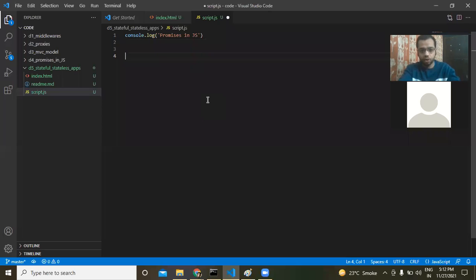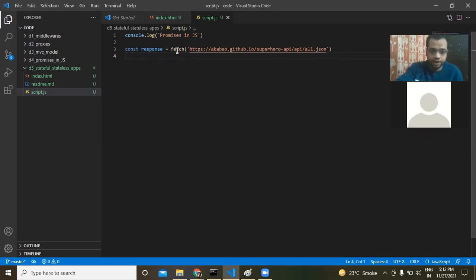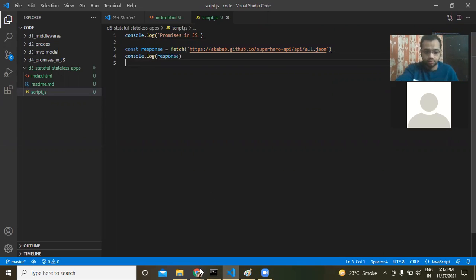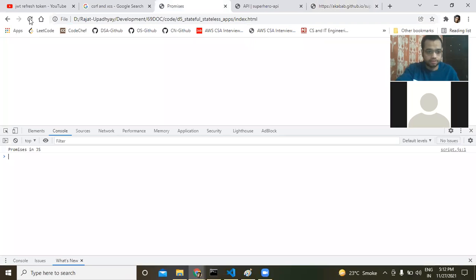So how do we make an API call in JavaScript? We make the call by using fetch. Within single quotation marks, we put the URL over there. And we will say const response, whatever response you are getting is equal to this. So whatever response you are getting after fetching it, store it inside the response. All right, and console.log response. So go back, let's refresh.